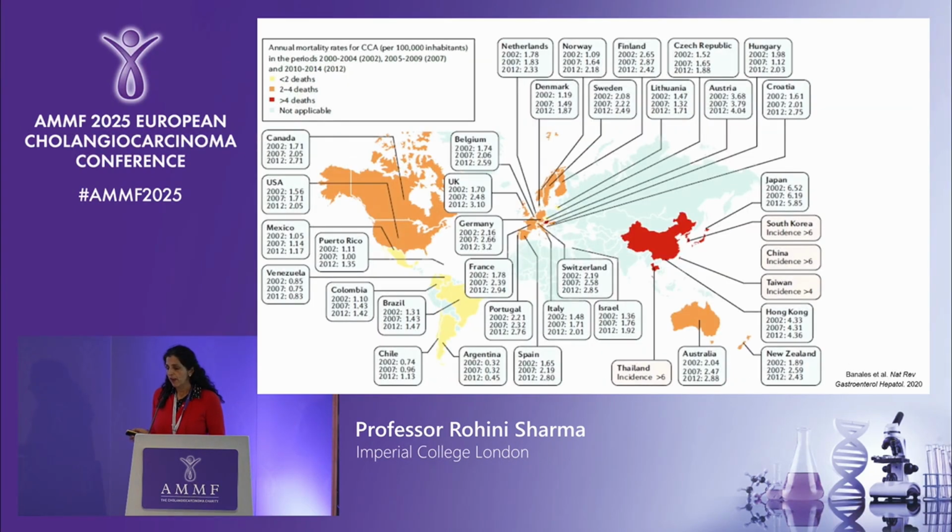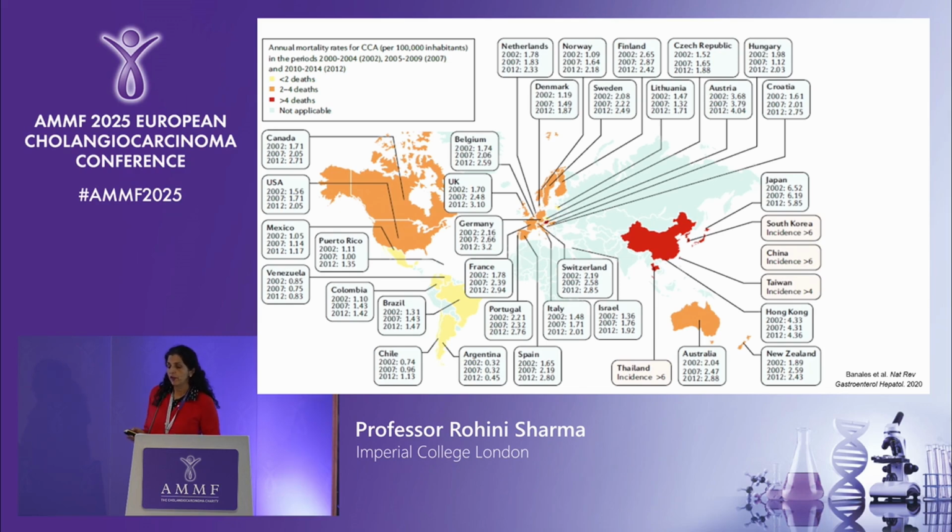On this particular graph, instead of actually commenting on the mortality in these countries, they've commented on the incidence. And these countries have very high incidence of cholangiocarcinoma because of liver fluke infestation. It's often in the food, so eating raw fish that's infected by the ova of the parasites will cause the cholangiocarcinoma, and that's one of the reasons why it's endemic in these countries. And there's quite a lot of really interesting public health work, particularly going on in Thailand, about trying to reduce the infestation as well as reducing the incidence of this disease.